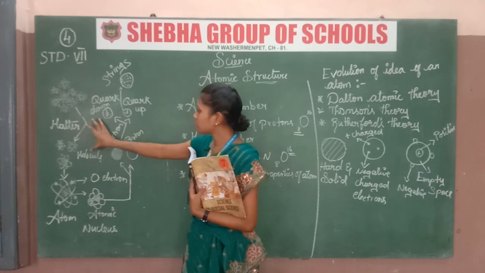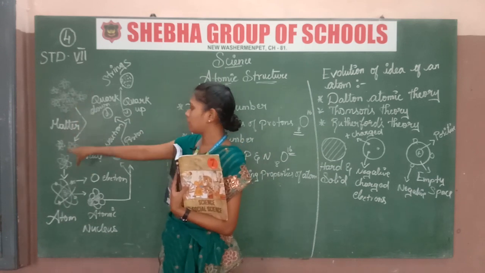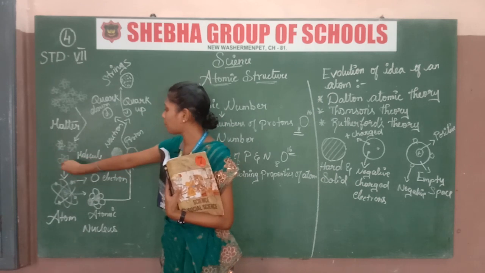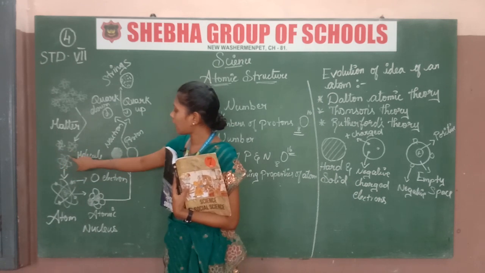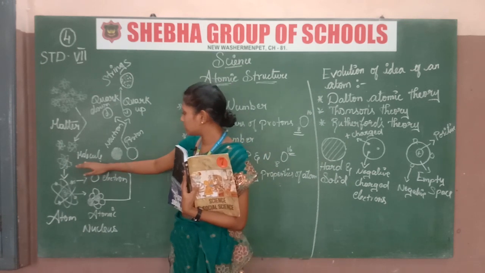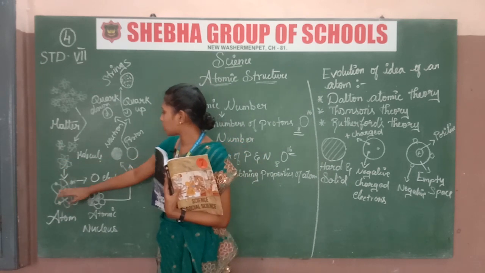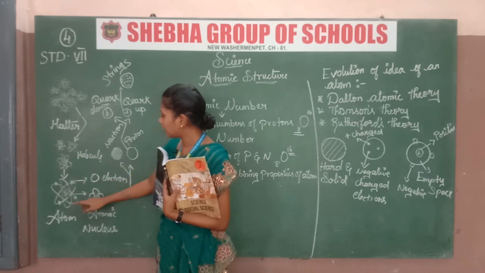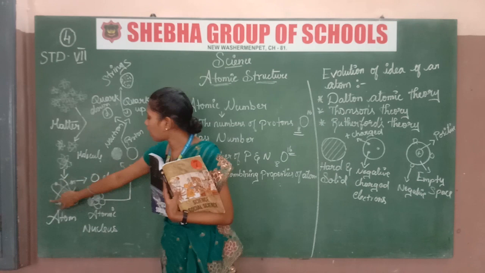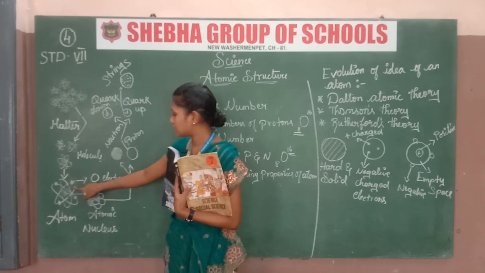In that I have just taken some molecules and drawn them here. See, more than one atom, they are combining together. More than one atom bonded means that is a molecule. And in this I have taken the atom structure. Okay, I have drawn the atom here. There is an atomic nucleus inside it and electrons around that. Electrons are present here.